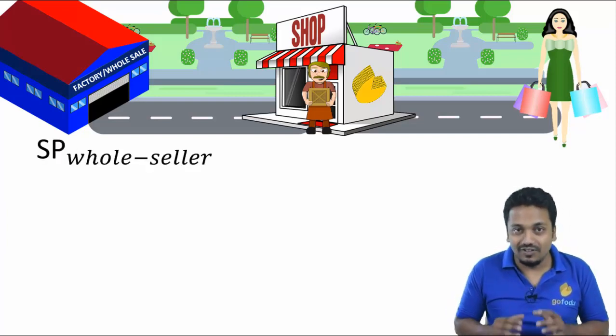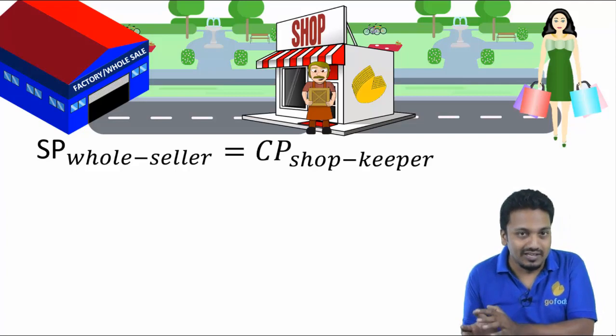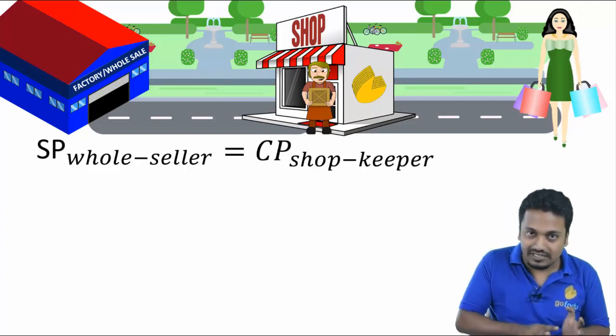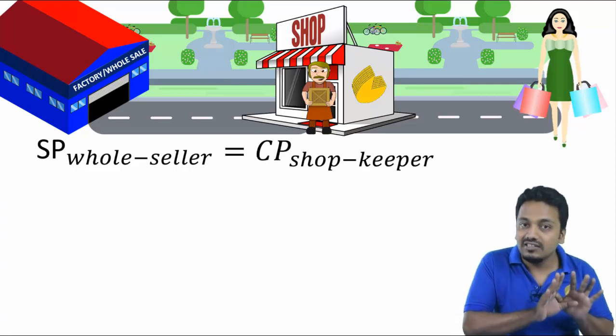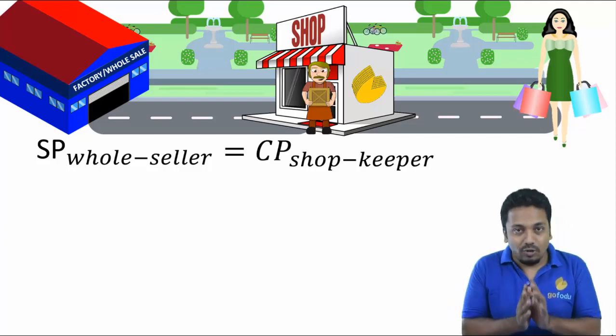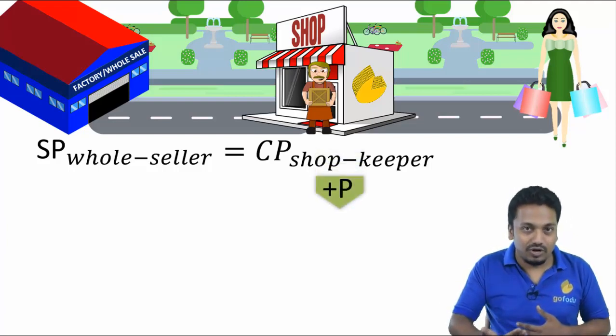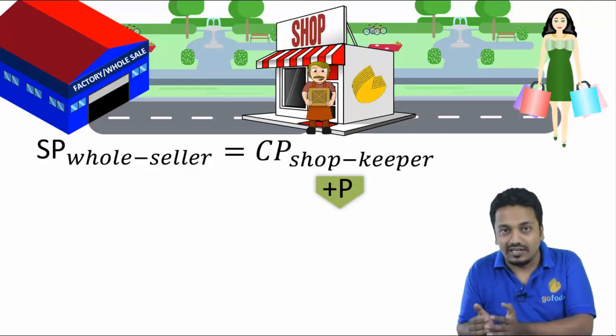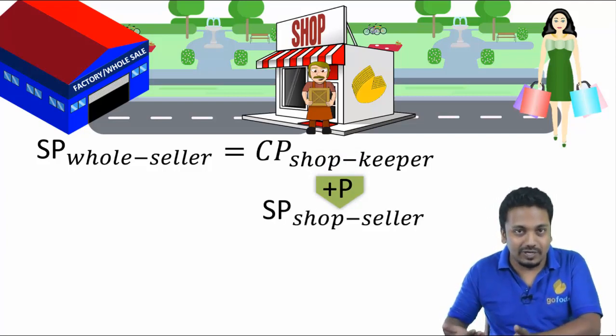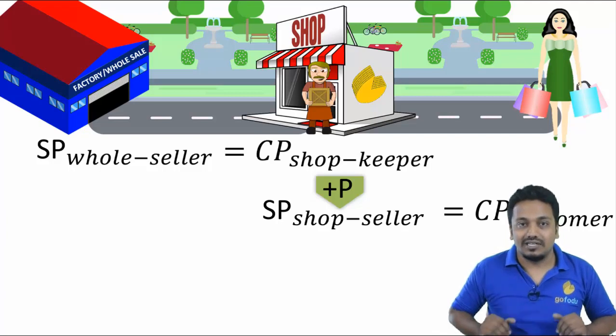To purchase something, we go to a shop and that shop gets its product from a factory or a wholesaler. So the price at which the wholesaler sells the products is its selling price, which becomes cost price for the shopkeeper as he purchases the products at that price. It is the cost borne by the shopkeeper. Now the shopkeeper will add his profit on the product and sell it to the customer at his selling price, which becomes cost price to the customer.